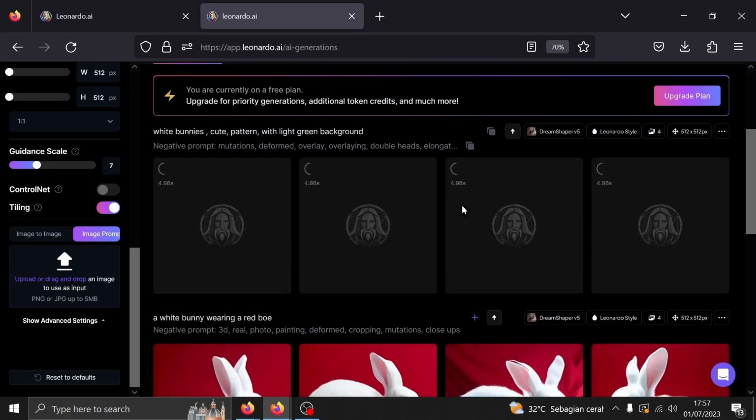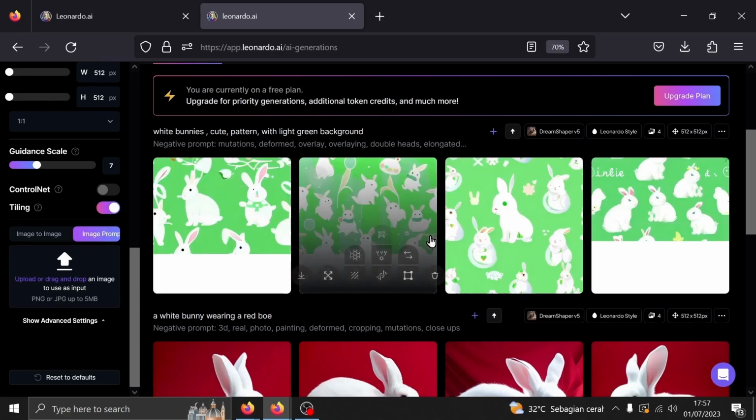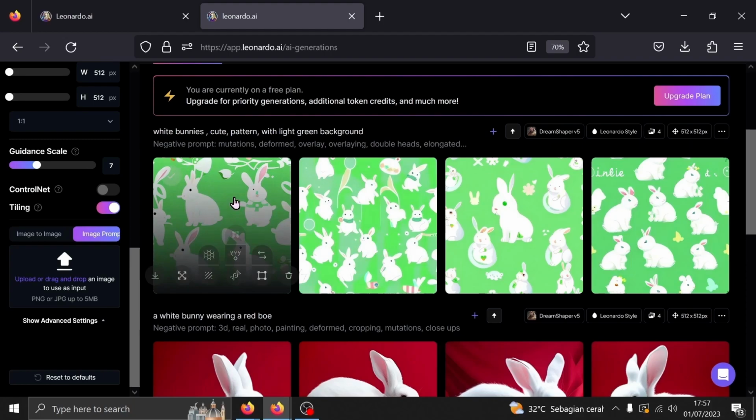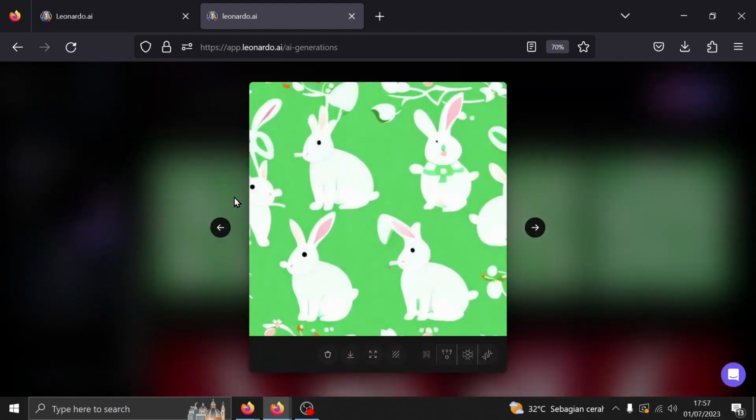It might take longer to generate. Just be patient for it to be done generating. We got our images here. You can use them to make print-on-demand type of items. Here's a demonstration of what I meant earlier.